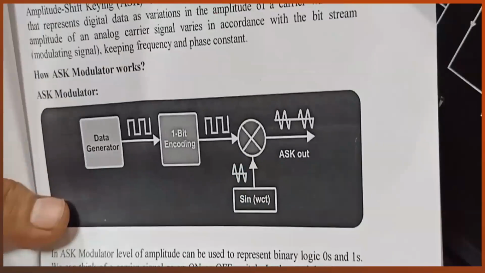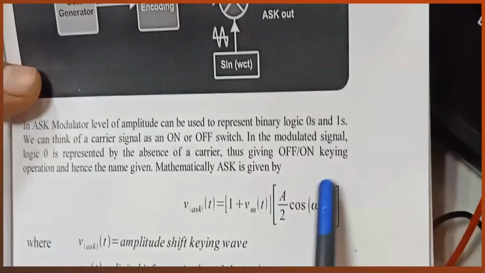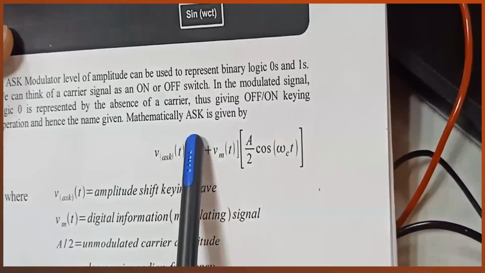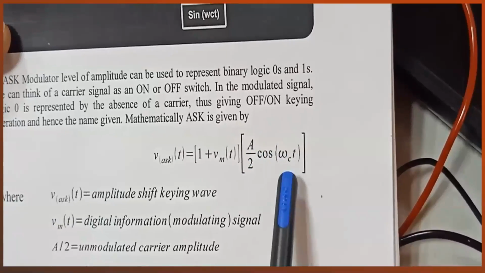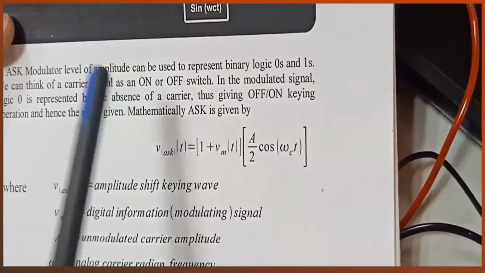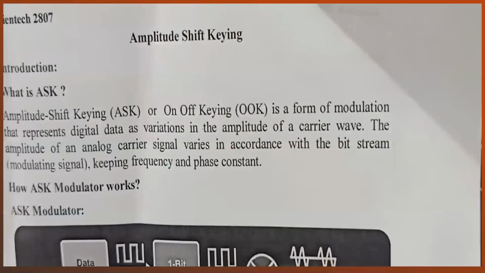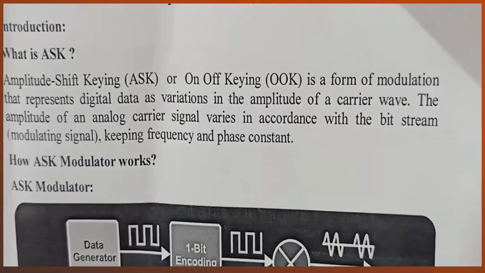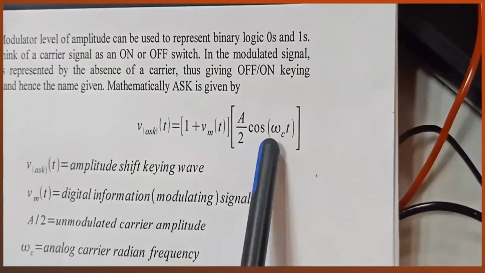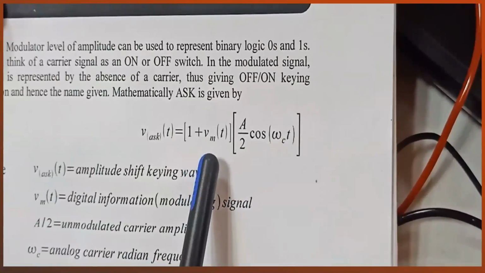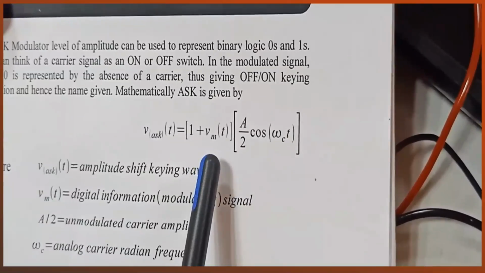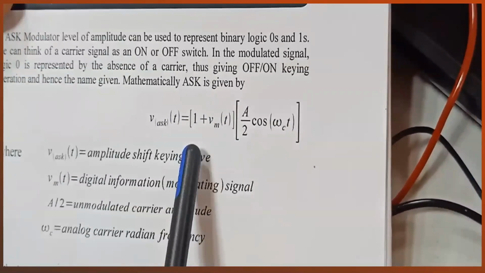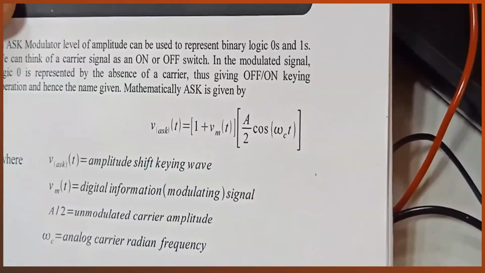So this is the analog signal we have, and this is the bit information which will govern the amplitude of the signal. That's why it is known as amplitude shift keying, and this is also known as on-off keying. When the bit is 1, 1 plus 1 is 2, the 2s cancel out, and we have only cos omega ct. When the bit is logic 0, we keep minus 1 volt, the minus 1 cancels out, and VASK is equal to 0.